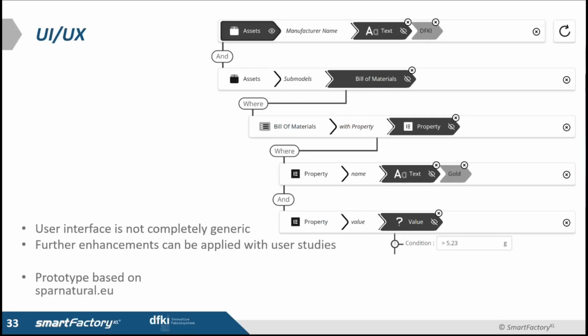Regarding the user interface and user experience, we didn't perform any user study to measure how effective these user interfaces are, but for sure the user wouldn't need to deal with SPARQL or the query language, so the UI will fulfill that. But this is an example prototype based on an ongoing project. So maybe in the future we can also expand this, so we can probe the knowledge graph and make property recommendations, so make the UI nicer and easier to work with.